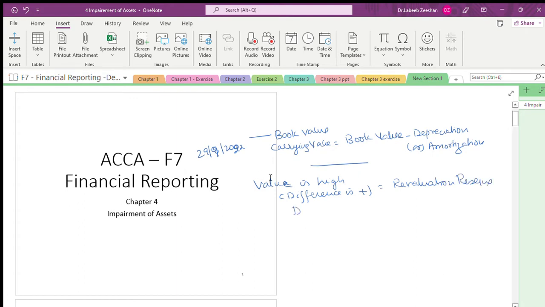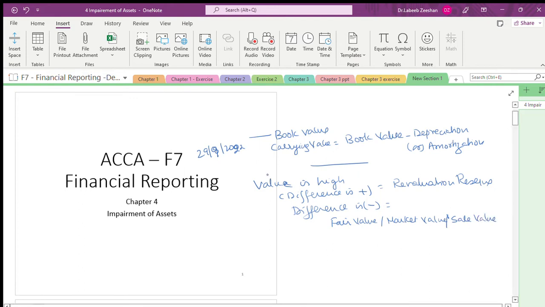If the difference is negative, then definitely the fair value, either you take it as a fair value or a market value or a sale value, various different questions will give you these, but the objective is the same. If the value of the asset is less, then we call it an impairment.